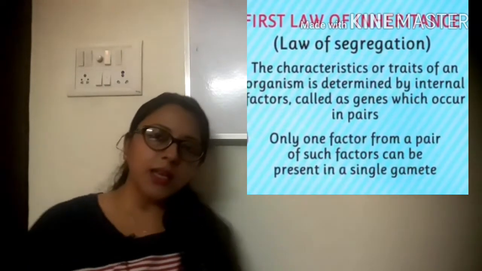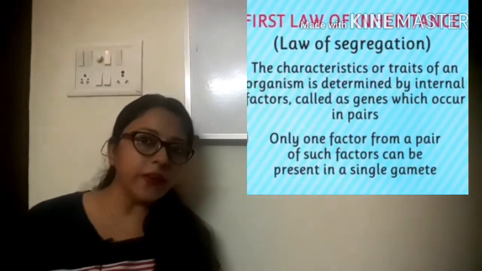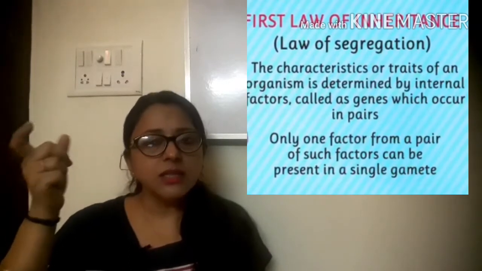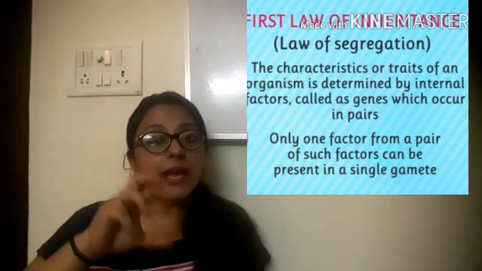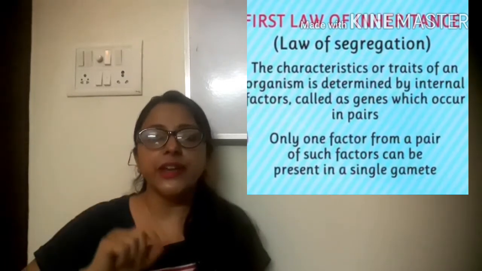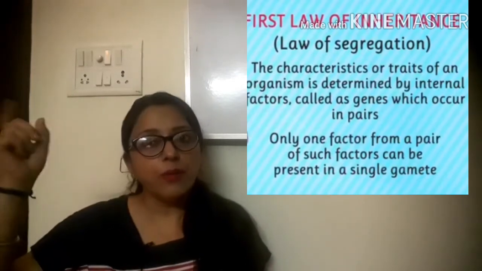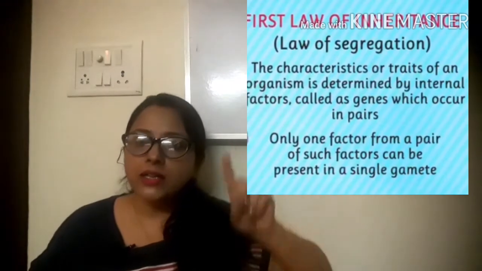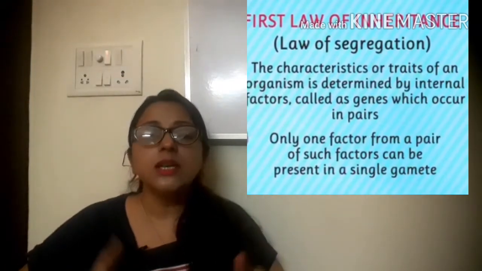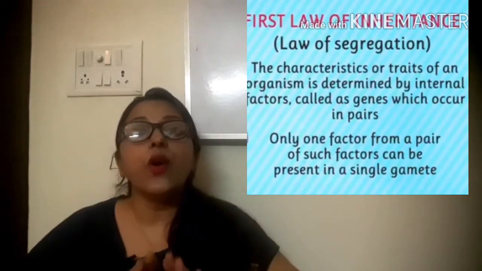And the second thing he concluded or observed is that each factor from the pair is inherited from each parent. One factor from one parent and one factor from another parent is inherited by their offspring.